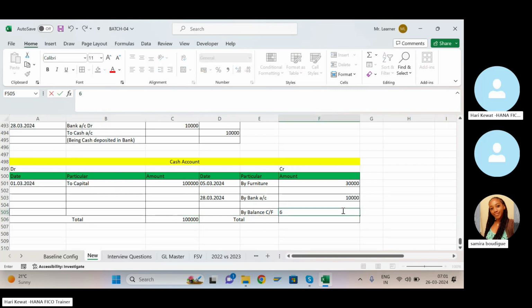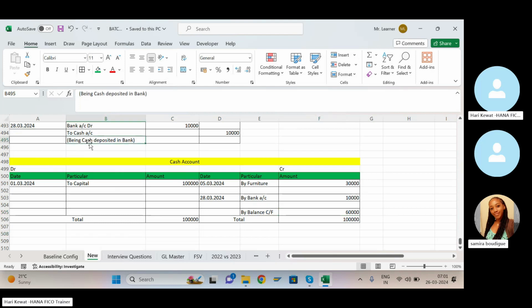So balance carry forward here will become 60,000 rupees. Then it becomes 1 lakh total. Now this 60,000 will go in the trial balance.